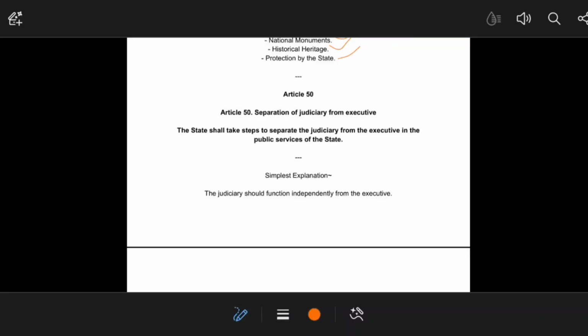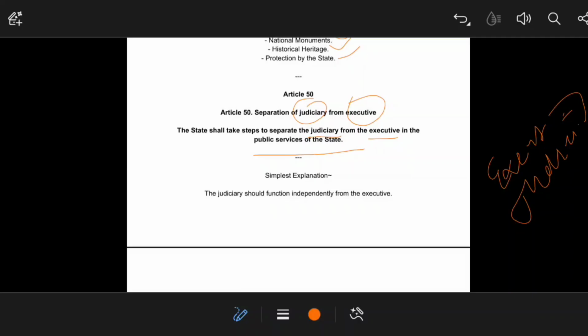Article 50 is talking about the separation of the judiciary from the executive. Okay, now the state shall take steps to separate the judiciary from the executive in the public services of the state. That means the judiciary and executive should go hand in hand, but one important thing is that they should not conquer the power or the territory of each other. That is the simple meaning. Judiciary should not interfere in the matters of the executive, and the executive also should not interfere in the matters of the judiciary. That is the basis of this article. They should not conquer each other's territory or power.